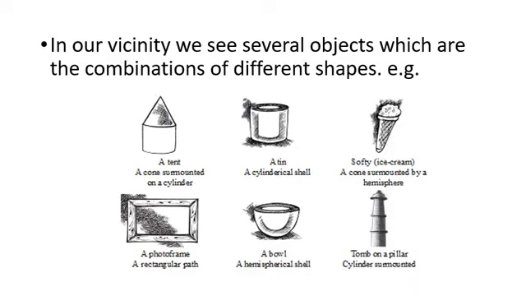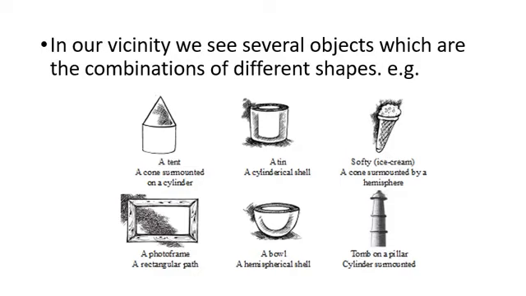Then we have softy or the ice cream, which you all love to eat. So this is a cone surmounted on a hemisphere. Basically, without knowing or taking care of the shapes of these figures, we normally use them. But we should know that we are dealing with these shapes in our daily life in some way or the other.